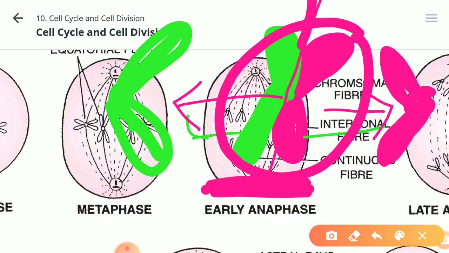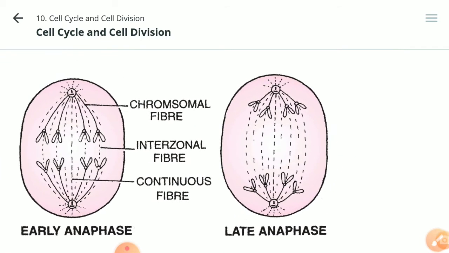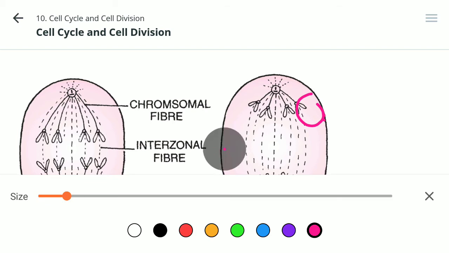It is shown further here in the next diagram also. Yeah, you can have a look here. This is the late anaphase they have shown. What has happened at the late anaphase? At the late anaphase, the chromatid of each chromosome has reached the opposite end. Clear?